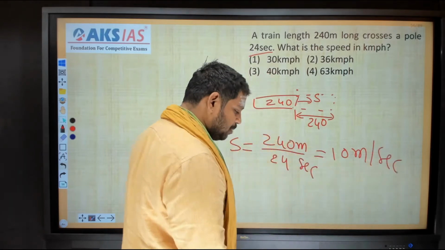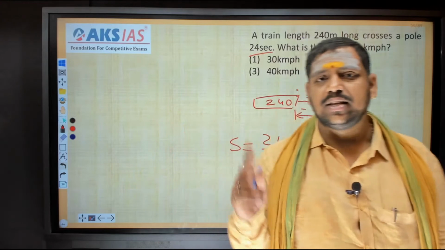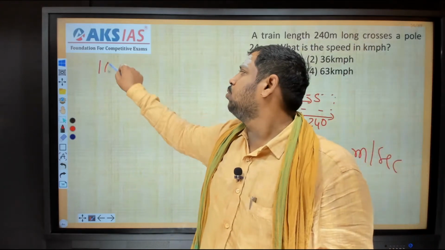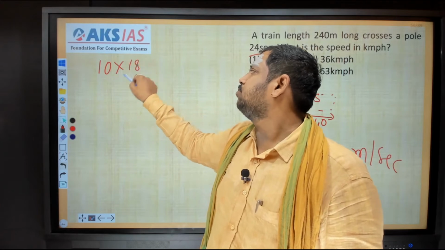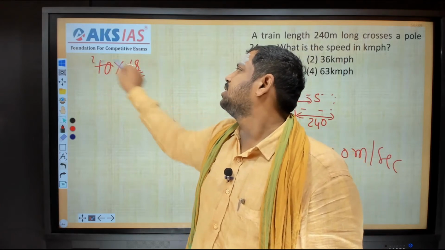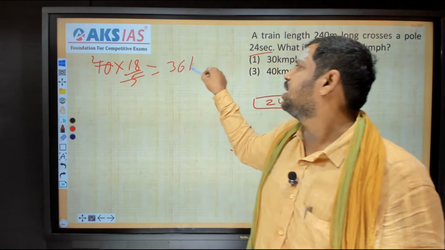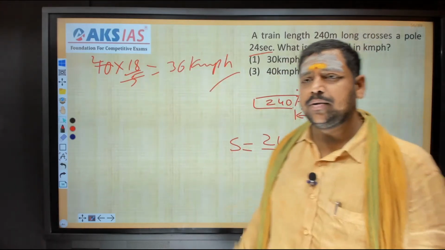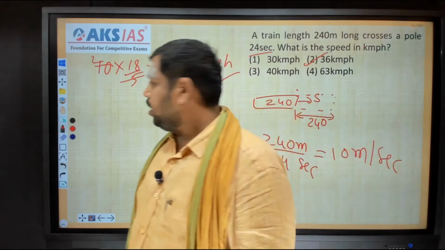You can convert the meters per second into kilometers per hour in two ways. Number one, 10 meters per second means you can write directly 10 into the conversion factor, 18 by 5. 5 ones, 5 twos. That is equal to 36 kilometers per hour. This is one way, and most other people will do like this. So answer second option.